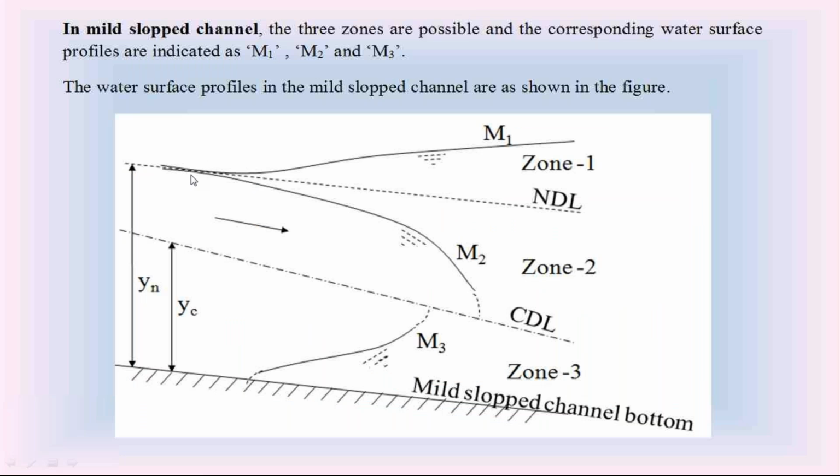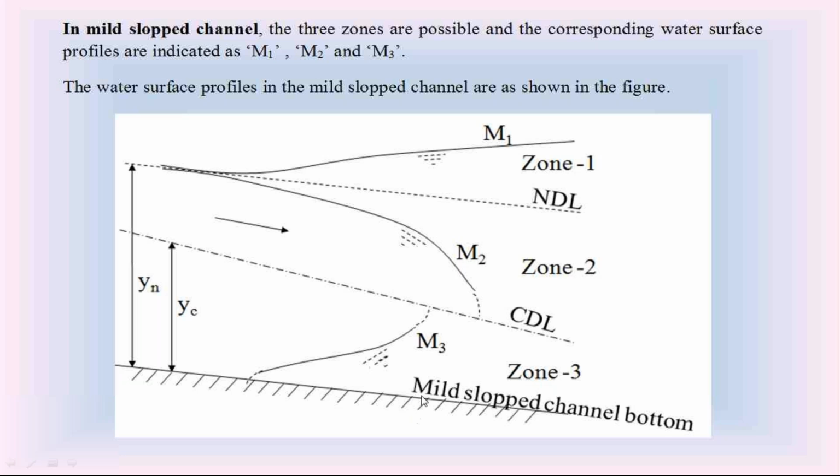This is their behavior. This is the water surface profile M1 curve in the mild slope channel bottom. This is a rising water surface profile. We know that in gradually varied flow, we have 2 types of water surface profiles: rising water surface profile and falling water surface profile.